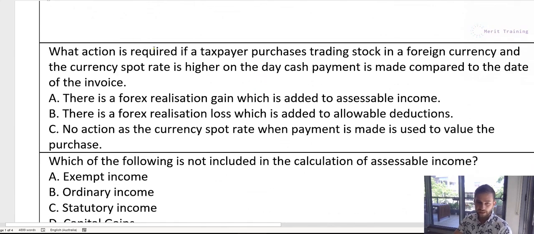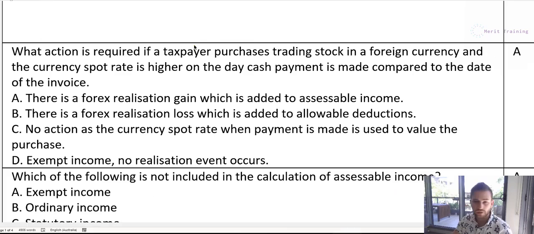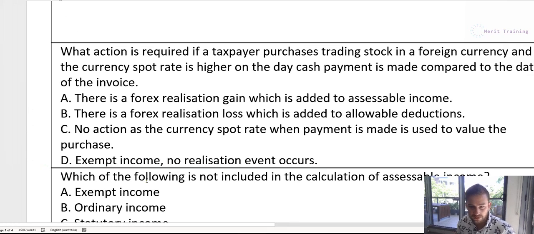Alright, next question is, what action is required if a taxpayer purchases trading stock in a foreign currency and the currency spot rate is higher on the day the cash payment is made compared to the date of the invoice? Okay, so A is there is a forex realization gain which is added to assessable income. B, there is a forex realization loss which is added to allowable deductions. C, no action as the currency spot rate when payment is made is used to value the purchase. Or D, exempt income, no realization event occurs.